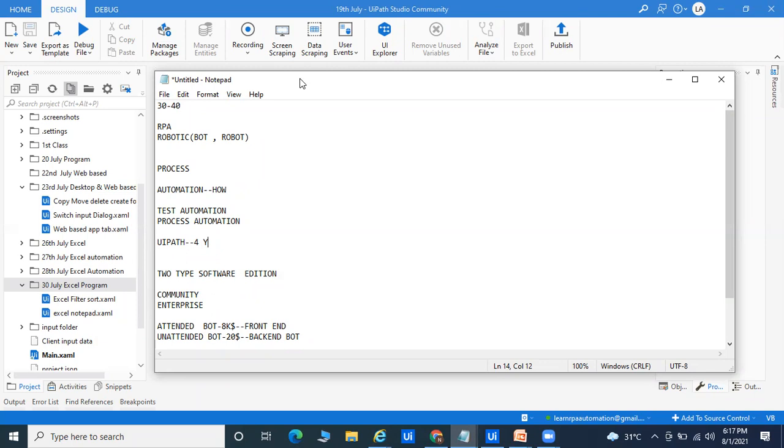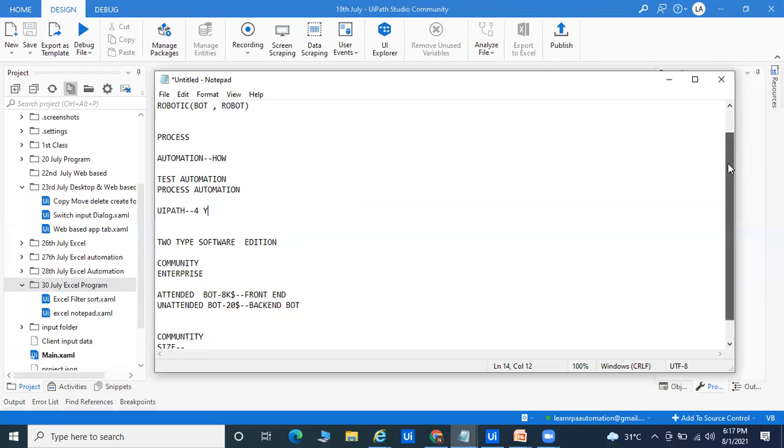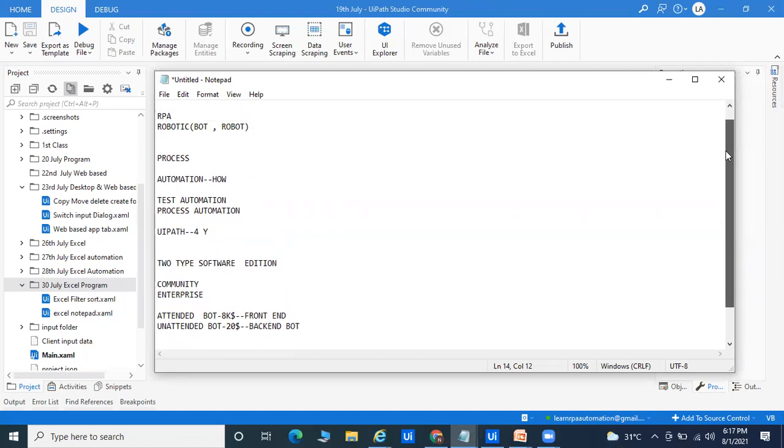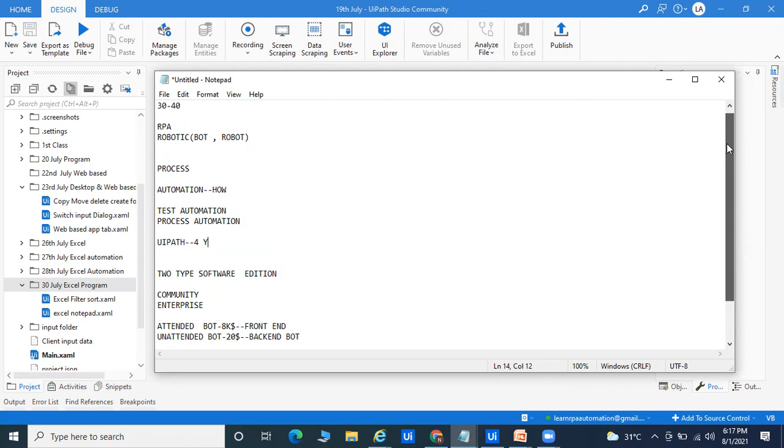Using robots you are able to automate any type of process, and you can generate more ROI. You can get more profit from the RPA world. So that's why people are going for this RPA tool, RPA process technology, and these are the tools.